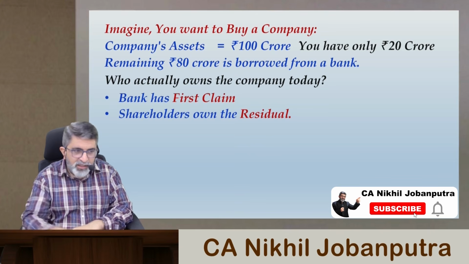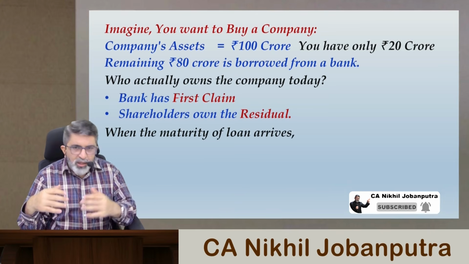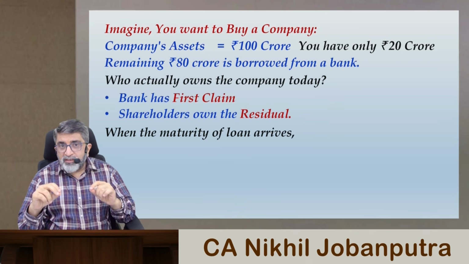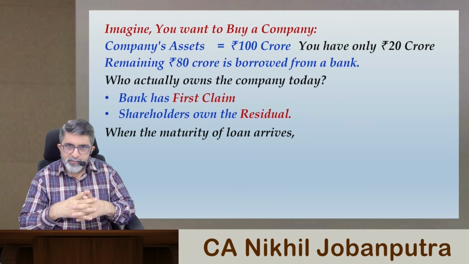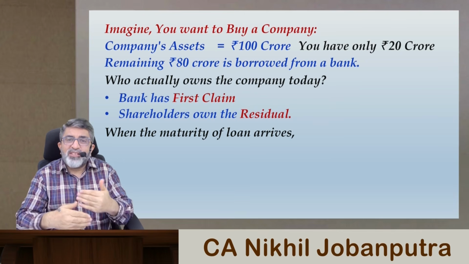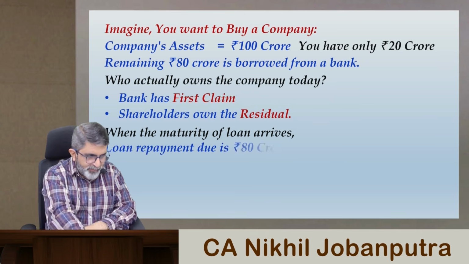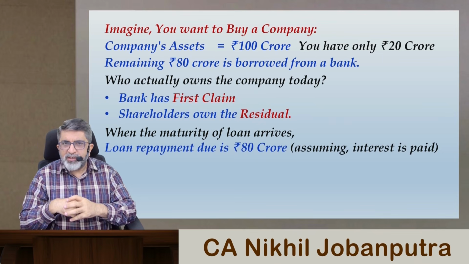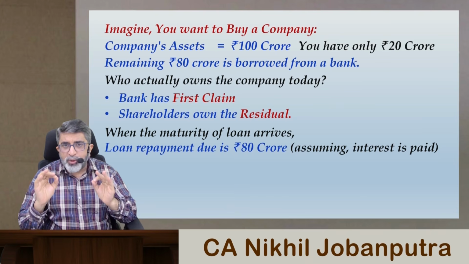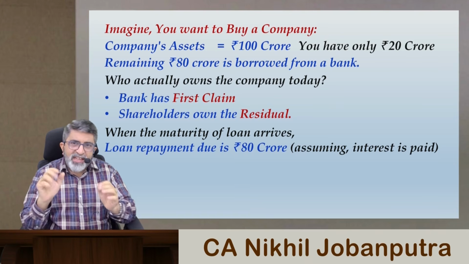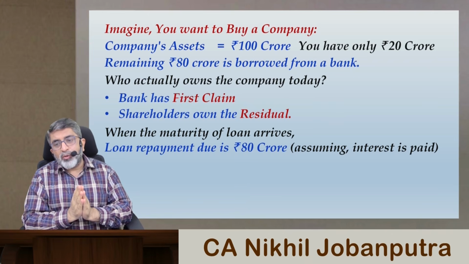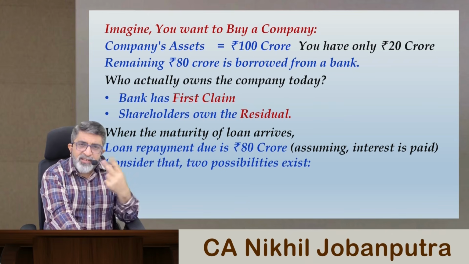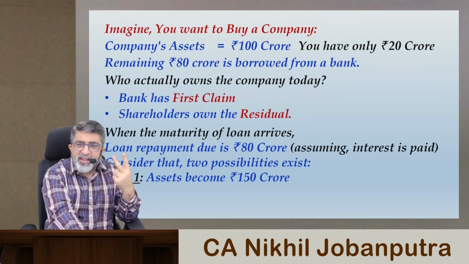Now this is a fact. Now what? So one day there will be maturity of this loan which will arrive. Let's assume that you have paid interest on the bank loan up to that date. What is outstanding is the principal amount, that is rupees 80 crores. So rupees 80 crore is outstanding, and let us now consider two possibilities that may exist.